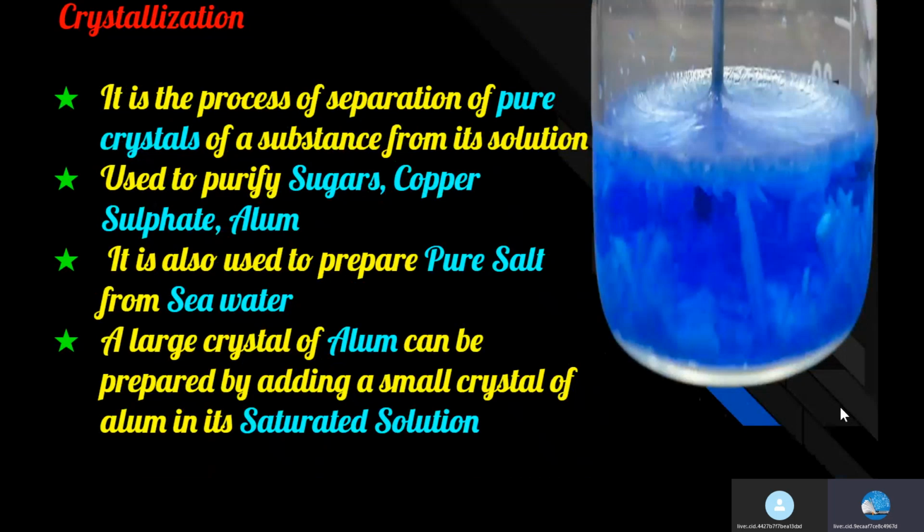Crystallization. Crystallization is the process of separating pure crystals of a substance from its solution. This method is used to prepare pure crystals of many compounds like sugar, copper sulfate, and alum. It is also used to prepare pure salt from seawater. A large crystal of alum can be prepared by adding a small crystal of alum to its saturated solution.